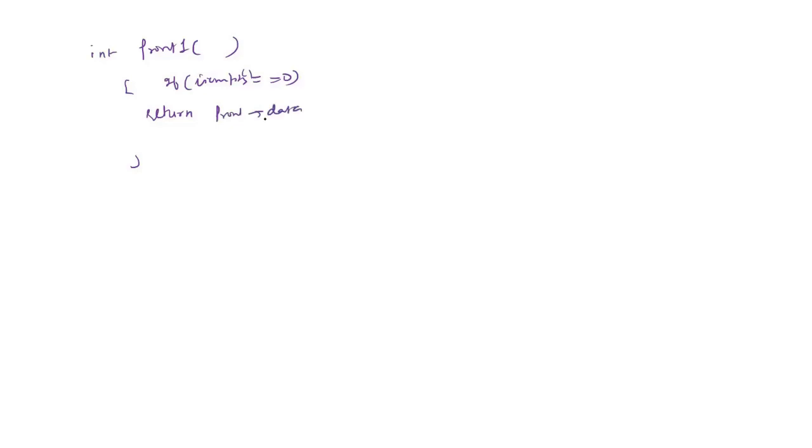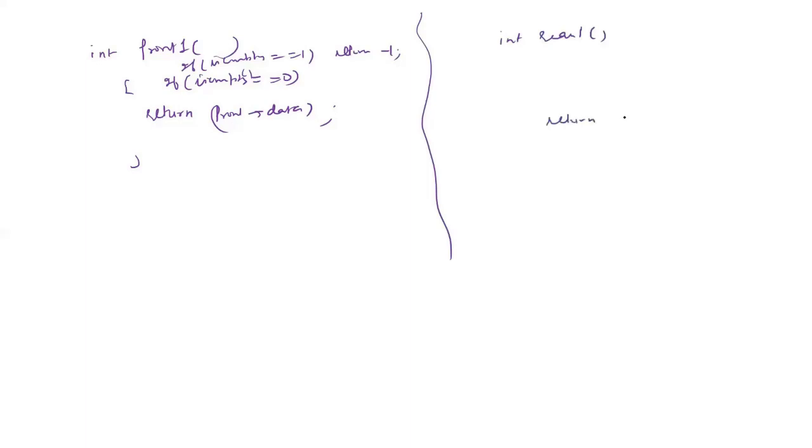Otherwise, if it is empty, you can return any sentinel value, like return -1, let it be a linked list of positive integers. Similarly, for your rear operation you can return rear data, by writing the rest of the checks as we have done in the previous session.